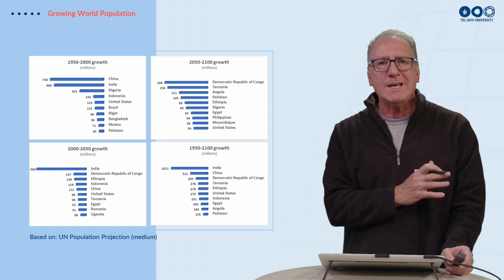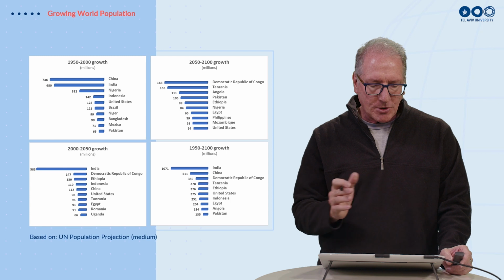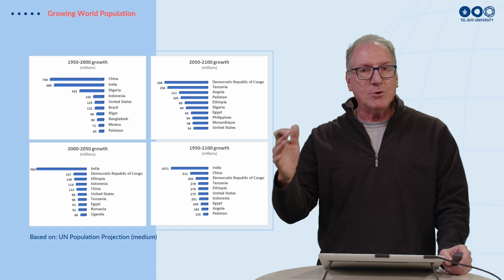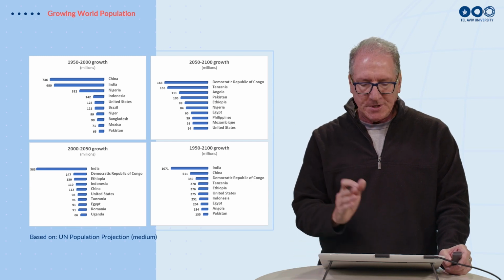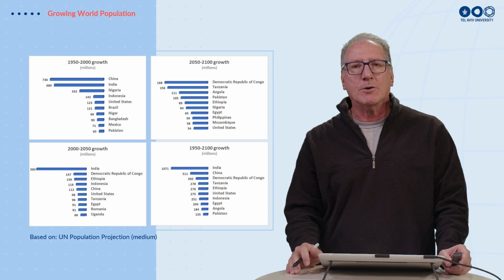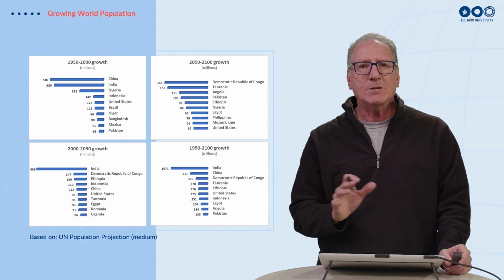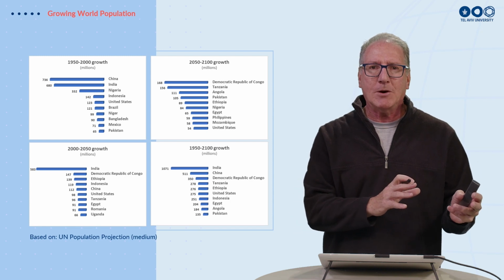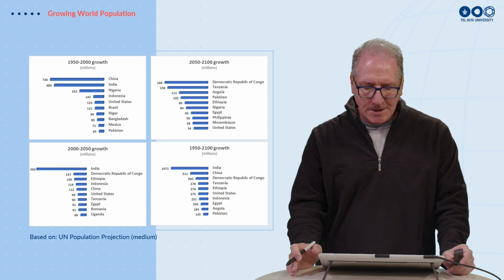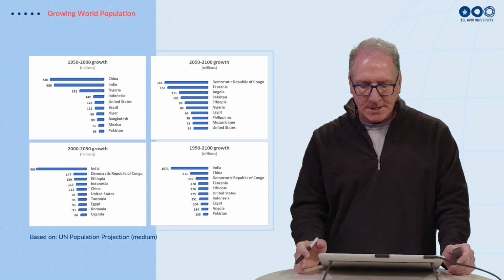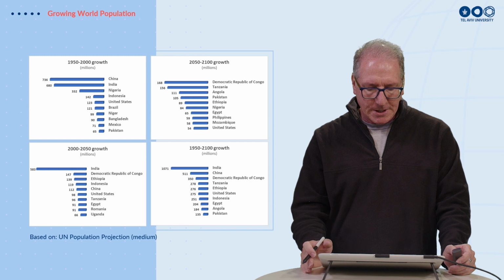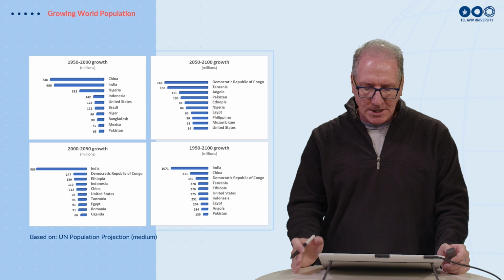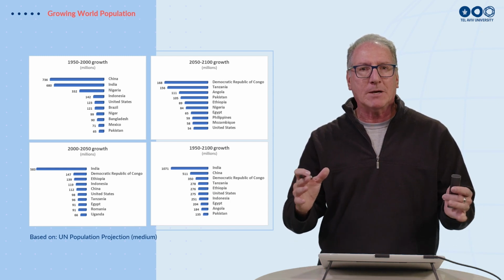If we look at what has happened until today, we see that the main growth has occurred in China, India, and Indonesia in Asia. But if we look at where it's going to happen in the future, from 2050 to 2100, most of the growth is going to be in Africa. This is a major change in the demographics of the world. We had most of the growth in Asia until now. In the future, most of the growth is going to be in Africa, in places like the Congo, Tanzania, Angola, Ethiopia, and other countries. Obviously, when we look at the whole period from 1950 to 2100, India and China still have a major impact on the growth of population.